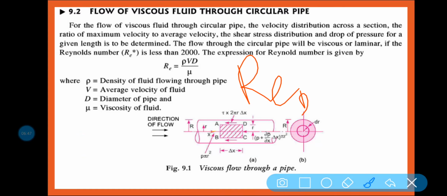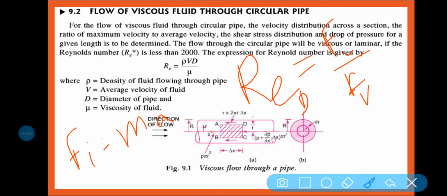Reynolds number is basically a non-dimensional number which is the ratio of inertia force to viscous force. The ratio of inertia force to viscous force is called Reynolds number. What is inertia force? Inertia force is mass into acceleration along the direction of the force.